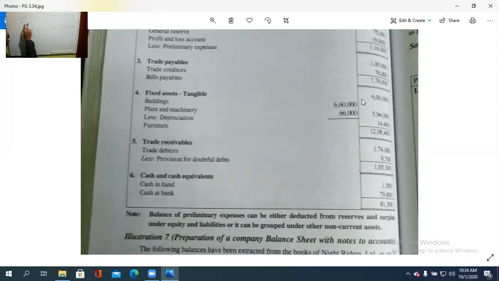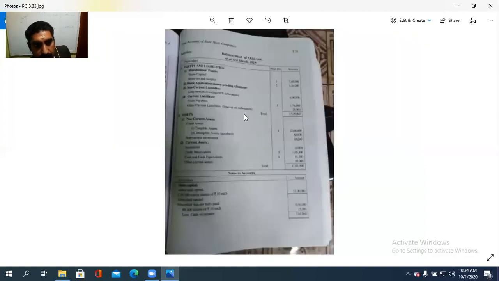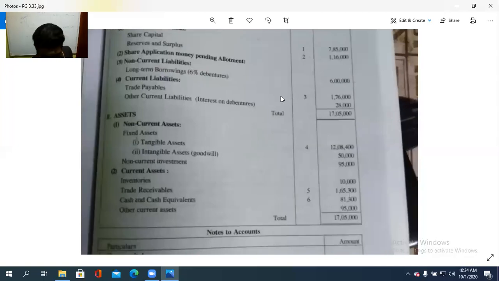Then, other long-term non-current assets. Under that, what is there? One more thing, intangible asset is there. I forgot to put intangible asset. How much is that? There is only one item, goodwill, that is 50,000.